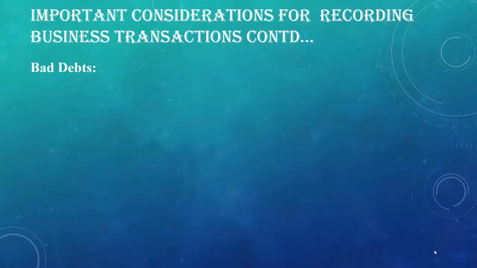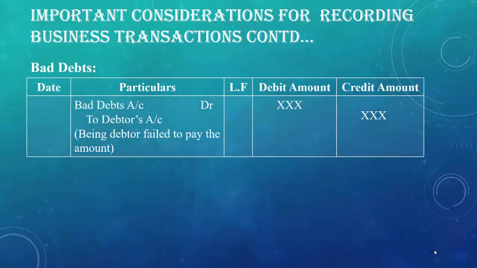So our next journal entry is for bad debts. Sometimes a debtor fails to pay the amount to the business and the reason may be anything, that is, he may become insolvent or he may die. Such irrecoverable amount is the loss for the business, and to record this transaction the following journal entry will be passed. Bad debts account debit to debtors account. Bad debt is the loss for the business, so as per the rule for nominal account, bad debts account will be debited and debtors account will be credited. And after that we have to put the narration, that is being debtor failed to pay the amount.